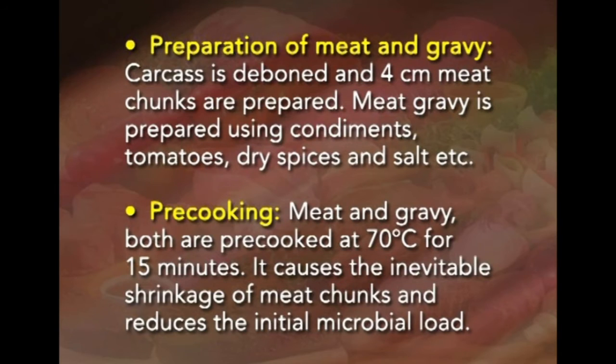The first step is preparation of meat and gravy. Carcass is deboned and 4 cm meat chunks are prepared. Meat gravy is prepared using condiments, tomatoes, dry spices and salt, etc. The second step in canning is pre-cooking. Meat and gravy both are pre-cooked at 70 degrees centigrade for 15 minutes, and this step causes the inevitable shrinkage of meat chunks and reduces the initial microbial load.